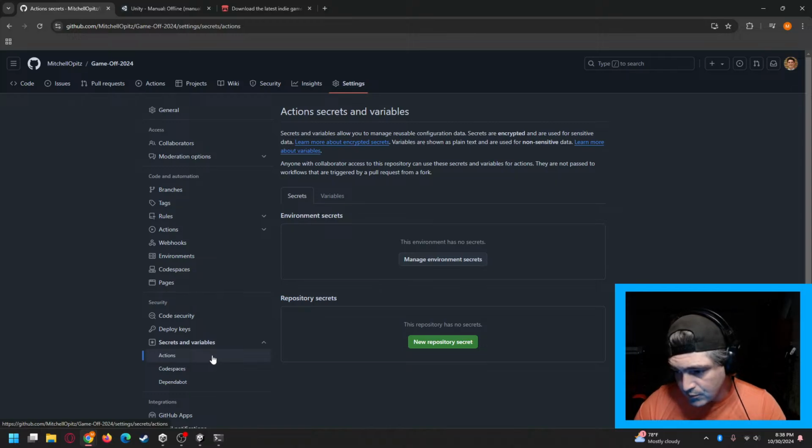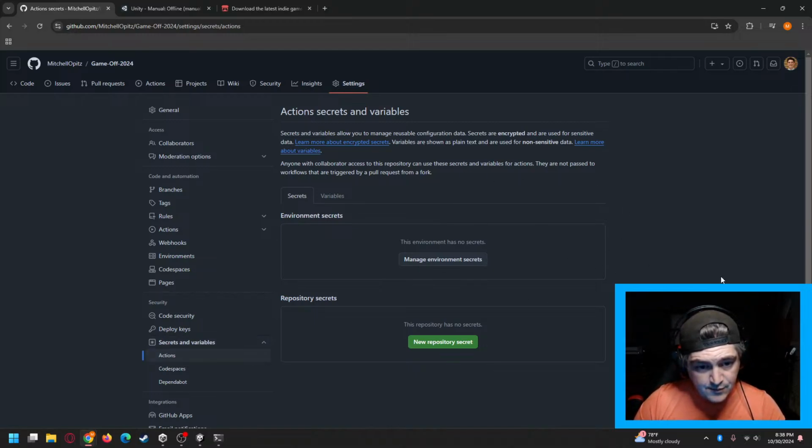These are going to be used by the automation project. You don't actually want to put your API key in your repository anywhere and expose that code. You don't want to be exposing your Unity license key, so you can put those in here to make sure that that doesn't happen. And these are going to be the secrets.